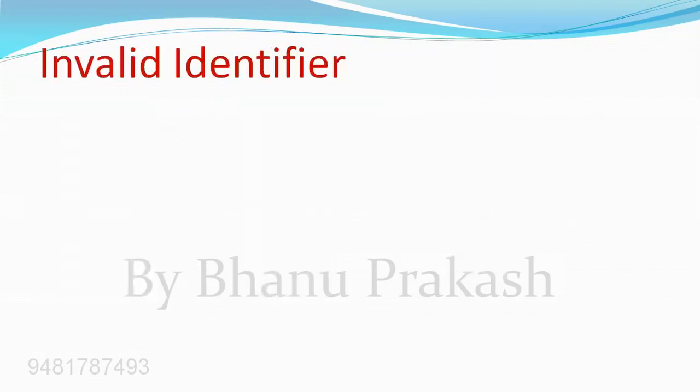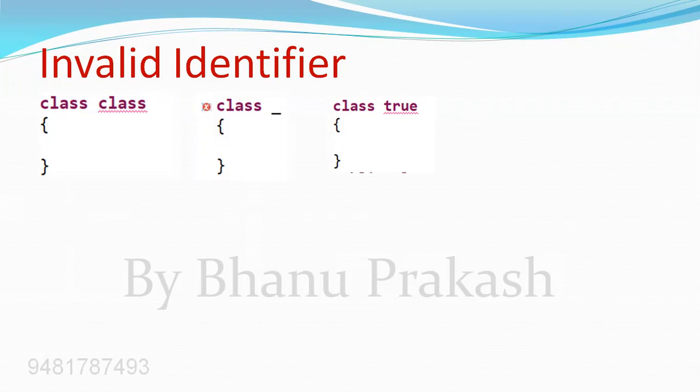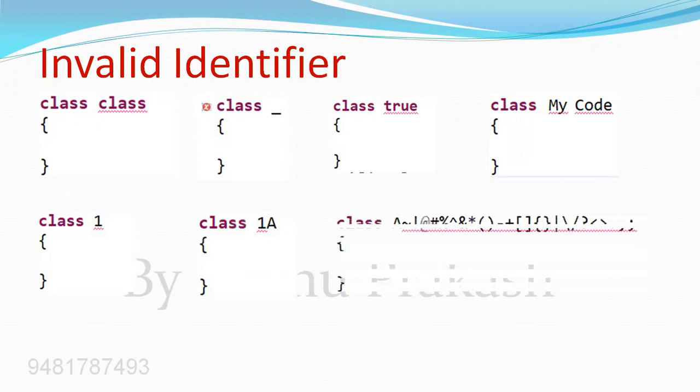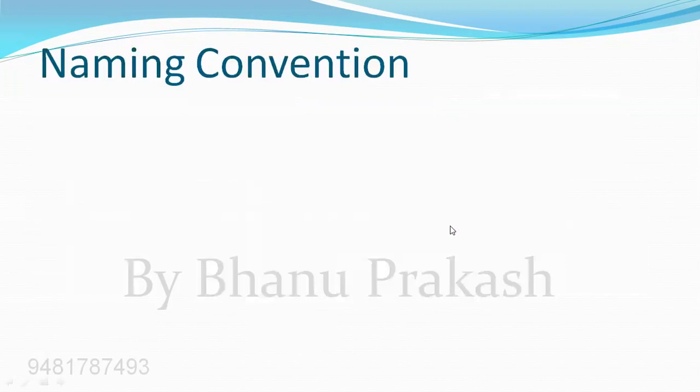If I look at invalid identifiers, here I cannot use a keyword. Both class and underscore are keywords. True is not a keyword, but please remember it is a literal value. It is a reserved word. While specifying the identifier name, we cannot give a space. It cannot start with a digit, and other than underscore and dollar, we cannot use any other special characters.